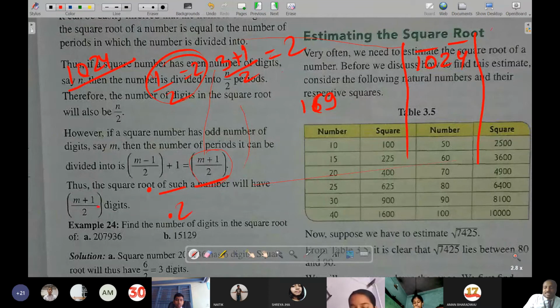Before the point, if there are 3 digits, then it will come as 2 digits. If it is 4 digits, then also it will come as 2 digits. If it is 5 digits, then it will become 3 digits, like this. Sir, is it necessary to add 1? Yes, if it is odd, then you have to add 1, then divide by 2. If it is even, then divide directly by 2.